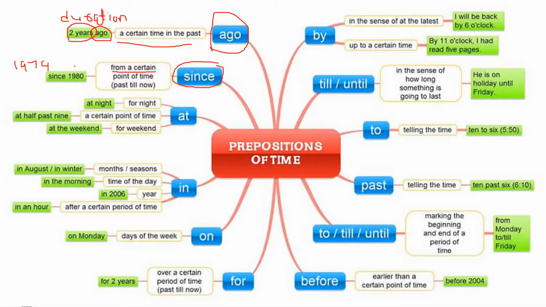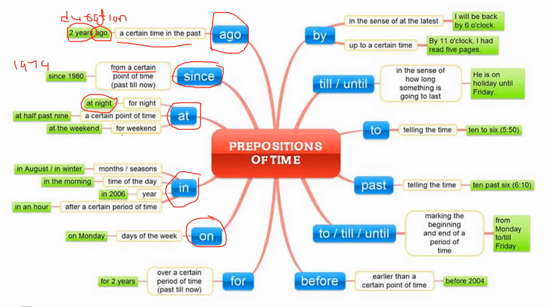Now, at, in, on. These three prepositions have several meanings, and for that we need to understand them. First of all, at. It can be used for a certain point of time, and for a certain place as well.